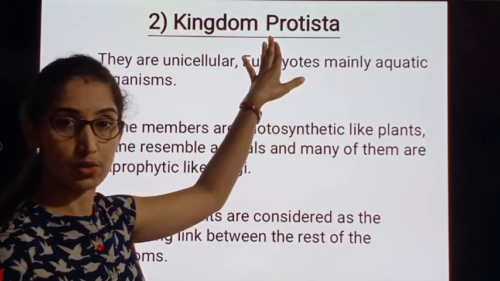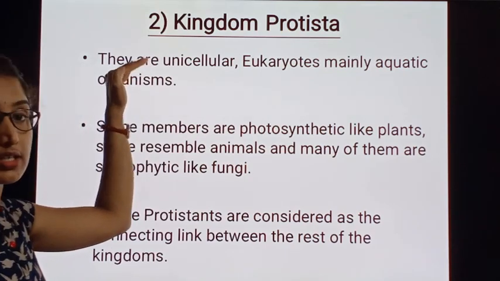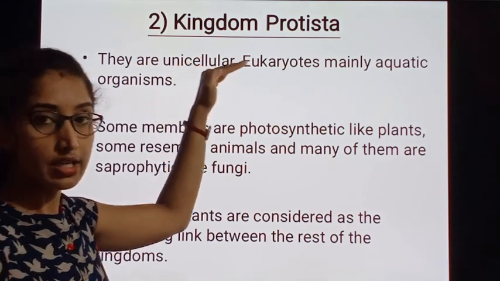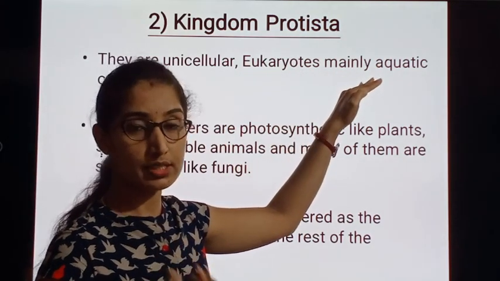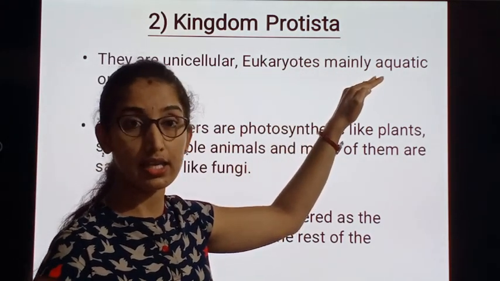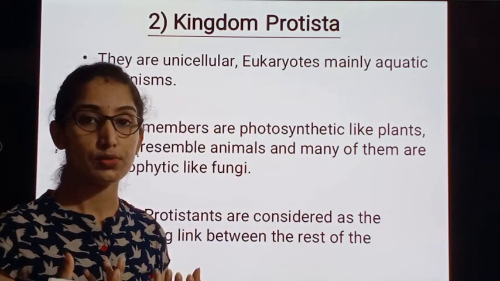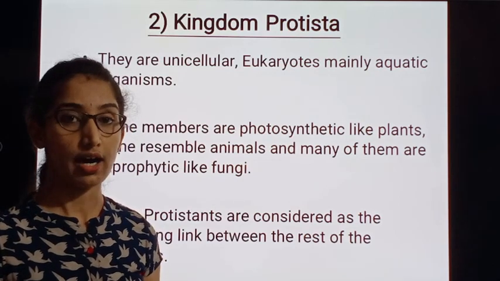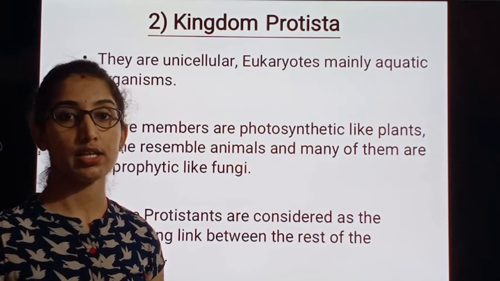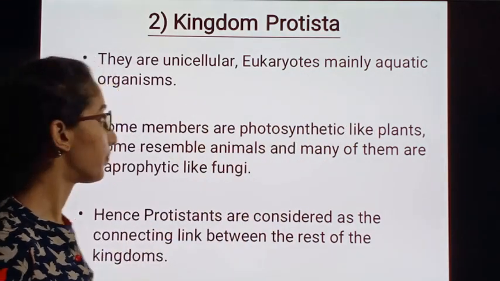That is, the Protistans are unicellular eukaryotes, and they are mainly aquatic forms. That means these unicellular eukaryotic protozoans majorly depend on an aquatic, that is water, medium.